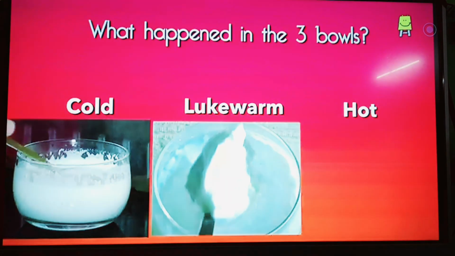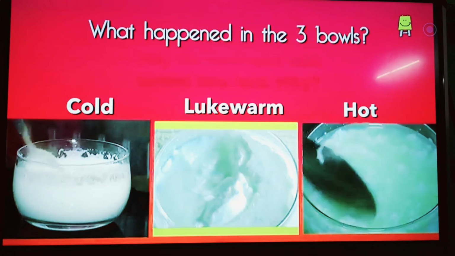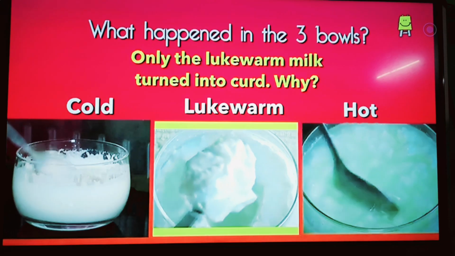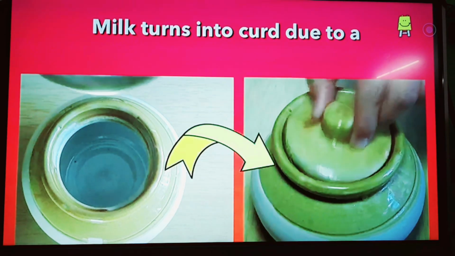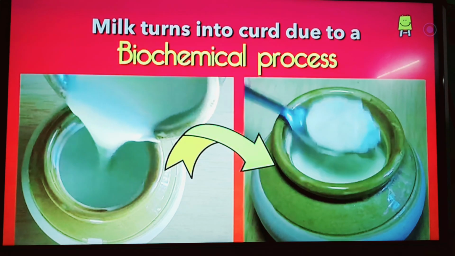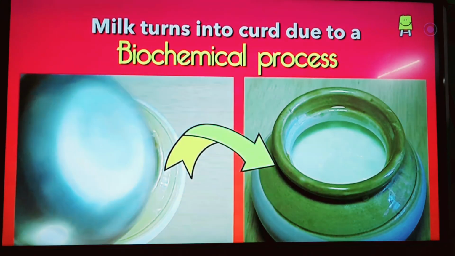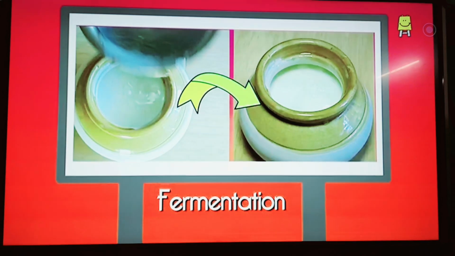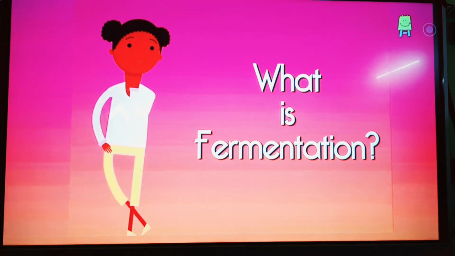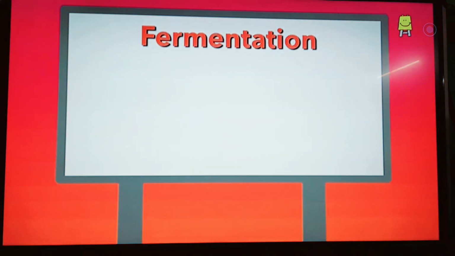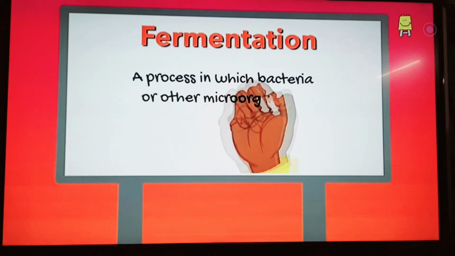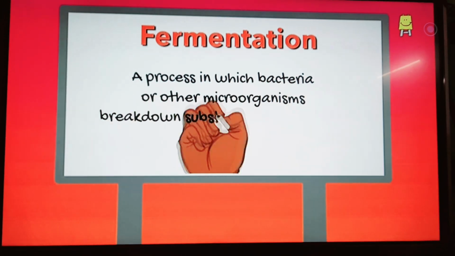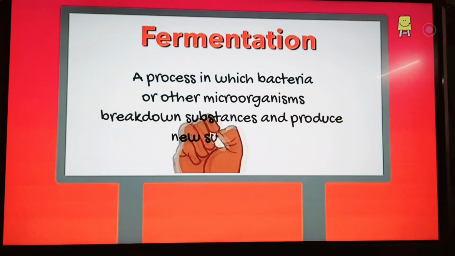Let's understand what happened in the 3 bowls. Why is it that only the lukewarm milk in the second bowl turned into curd? Milk turns into curd due to a biochemical process. This process is called fermentation. So, what is fermentation? Fermentation is a process in which bacteria or other microorganisms break down substances and produce new substances.